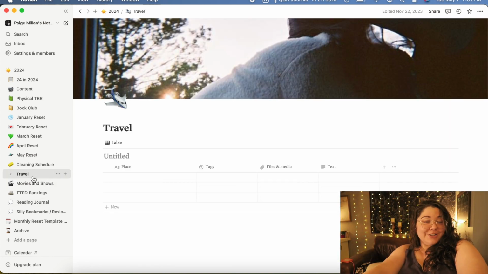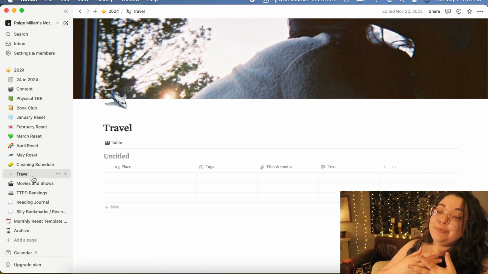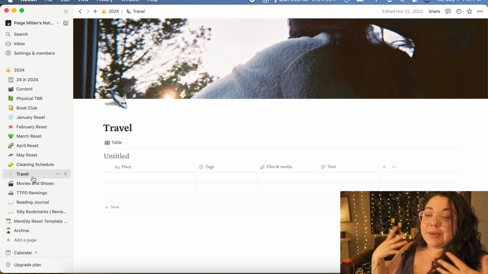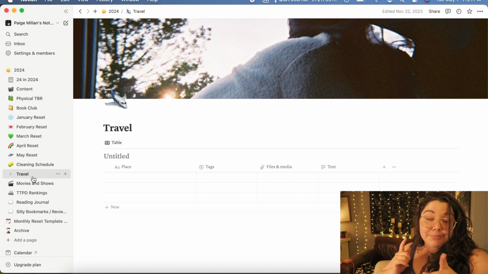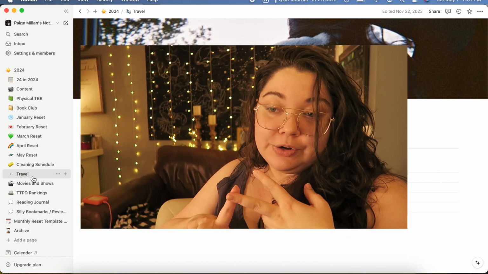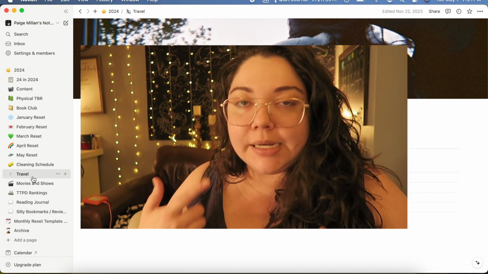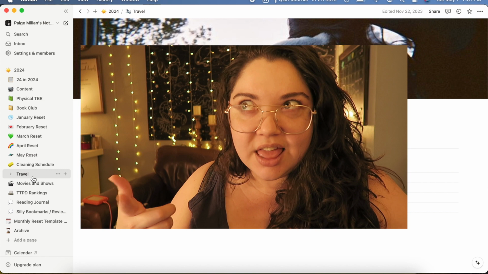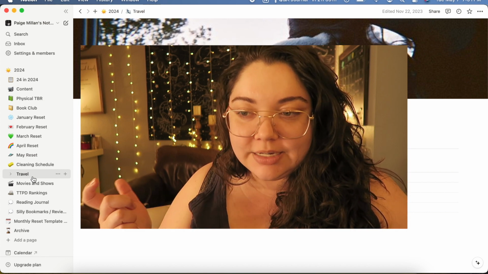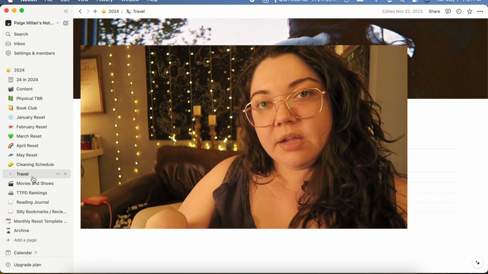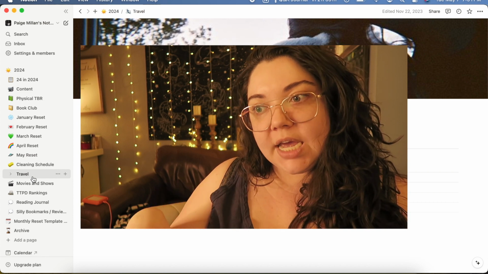This is my travel page. This is where I intend to put all of the ideas of places to travel that me and my mom have, and I just have not compiled them. They are in my notes app and also saved in my Instagram reels and also saved in my TikTok that I deactivated. So I might need to reactivate that to see some travel ideas. But I don't want to do that to myself again because TikTok is a vortex for me.